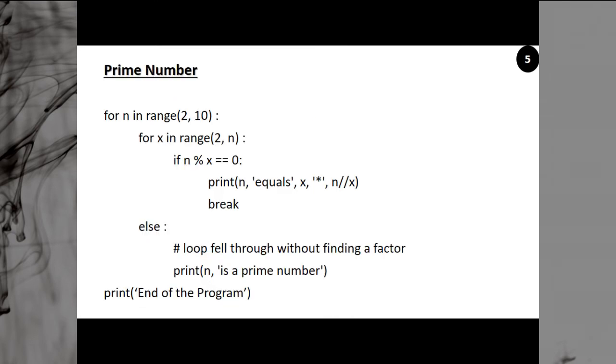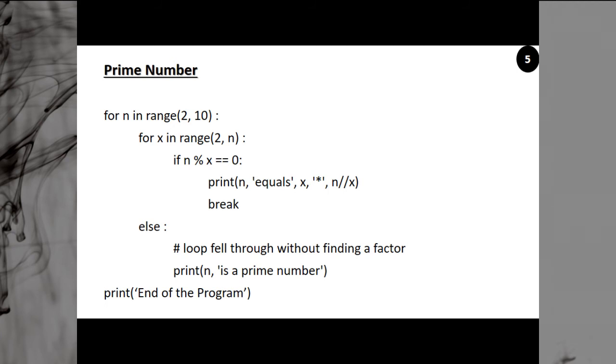This is the program for prime numbers. Just compare this particular thing with other programming languages, and you will find the program for finding prime numbers in Python is very easy. Now this is the program we are using basically to find the prime numbers between 2 to 10. You can specify 2 to n also. For us, 2 to 10 means the range is 2 to 10, so it will start from 2 and move up to 9: 2, 3, 4, 5, 6, 7, 8, 9.